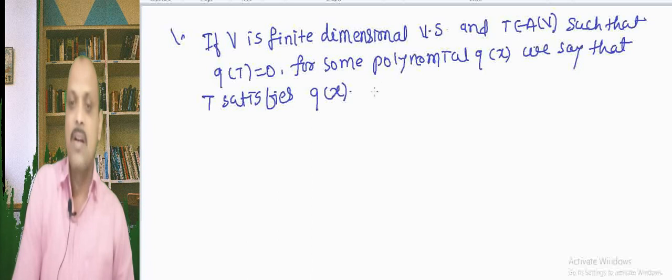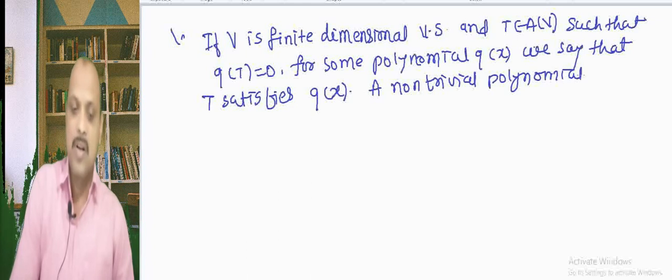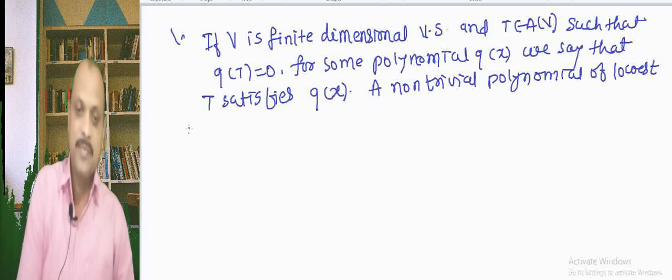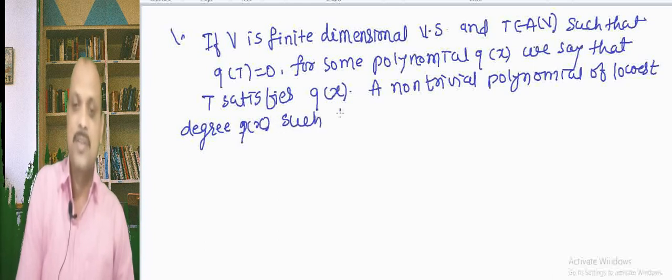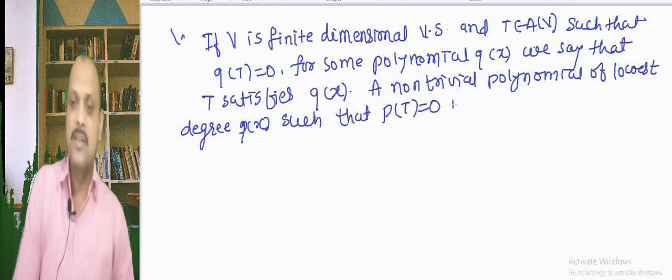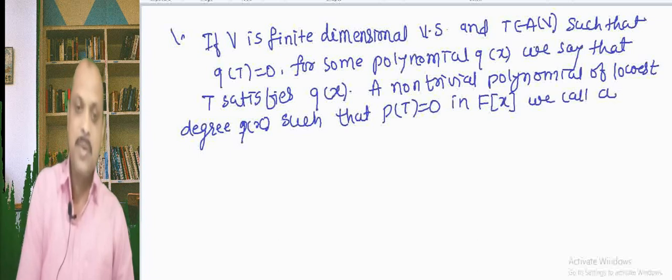Now, a non-trivial polynomial of lowest degree, suppose that is P of x, such that P of T equal to 0, we call a minimal polynomial.